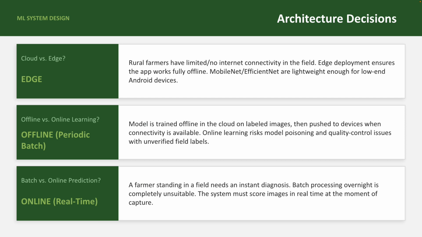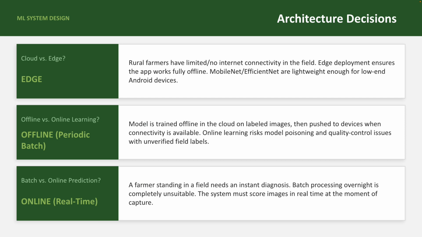For my three key ML system design decisions. First, cloud versus edge. I would deploy this as a primary edge-based system with the model running directly on the farmer's smartphone. This is critical because rural farmers often have limited or no internet connectivity in the field. An edge deployment ensures the app works offline and delivers instant predictions without network dependency. A lightweight architecture like MobileNet makes this feasible even on low-end Android devices.